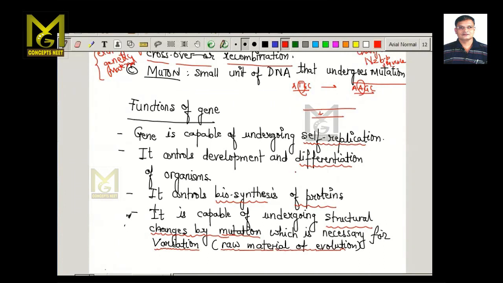The meaning of differentiation here is it will produce specific type of proteins, and as a result of which it results in differentiated cells. So specific type of proteins are produced from a gene, and as a result of which we call this differentiation.